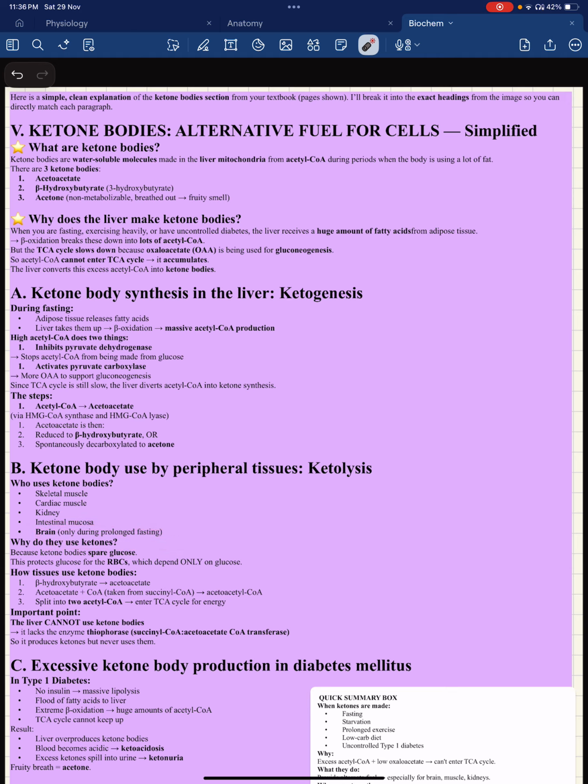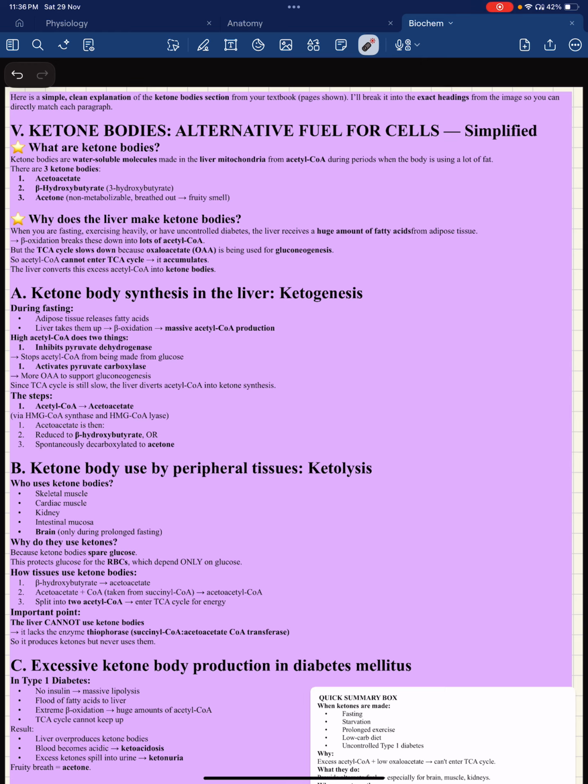Now, why do they use ketones? Because ketone bodies spare glucose. This protects glucose for the RBCs, which depend only on glucose. Now, I told you that even your brain tries really hard to depend solely on glucose, but in extreme cases, ketone bodies will go to the brain, and obviously, the brain needs energy. And what about RBCs? RBCs cannot use anything other than glucose. So glucose is spared for your RBCs.